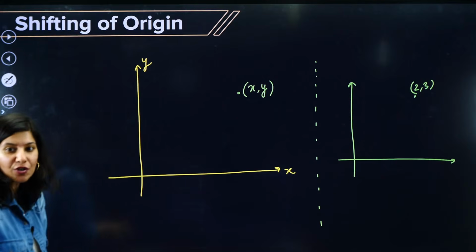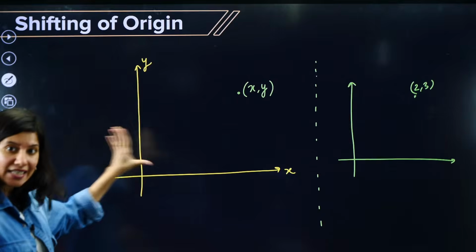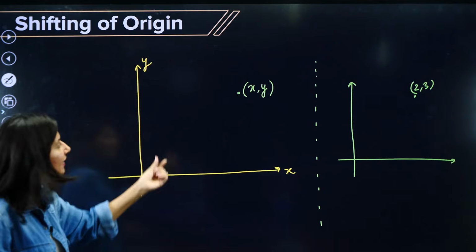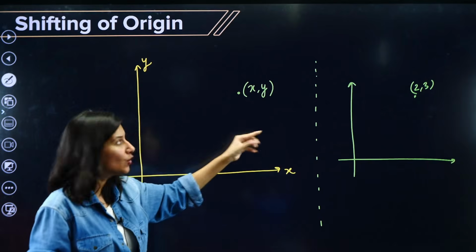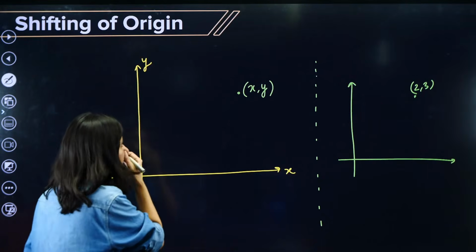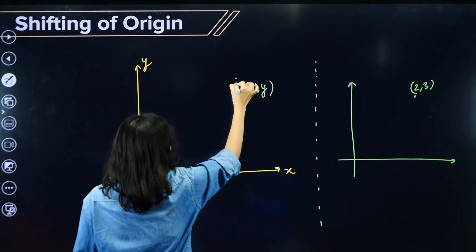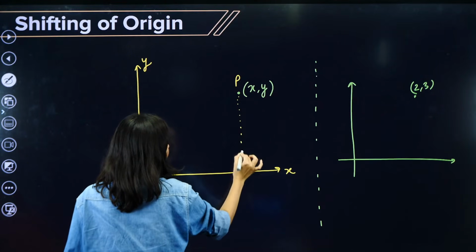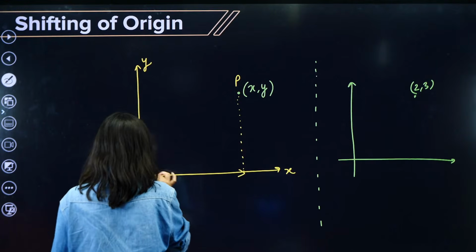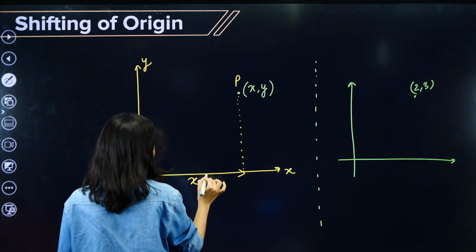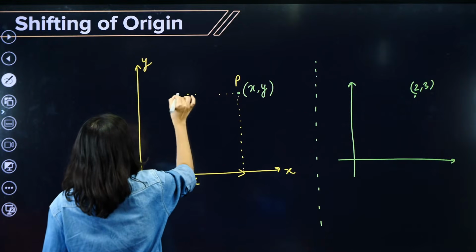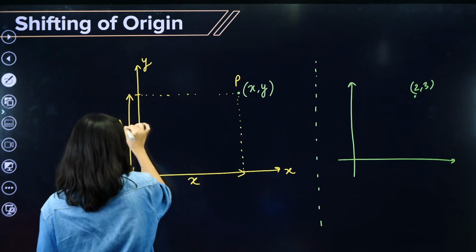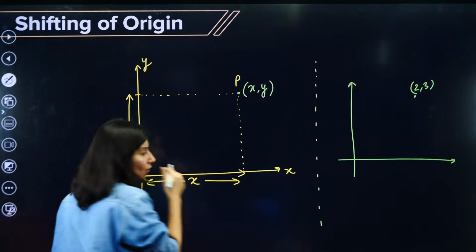Let us understand the scenario: there is the original x-axis, the original y-axis, and a point x comma y in this scenario. If I want to understand this, this length from here to here is x, and this length is y. This is your x length, this is your y length.